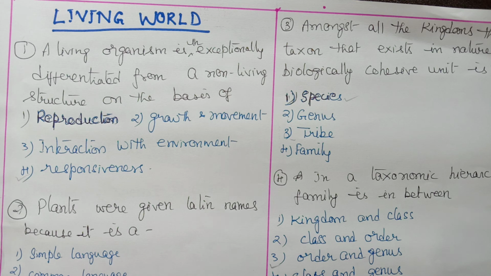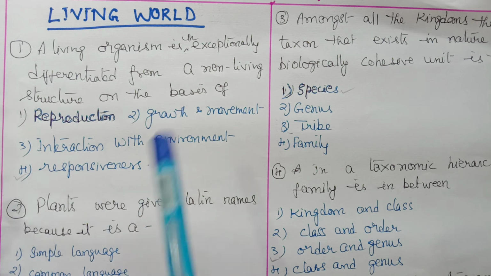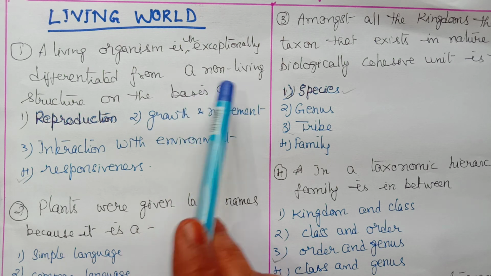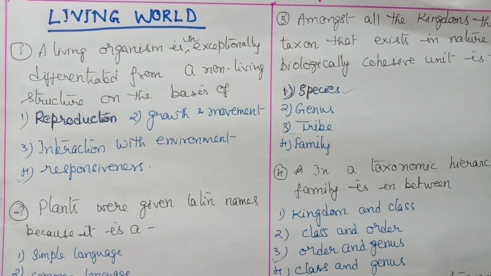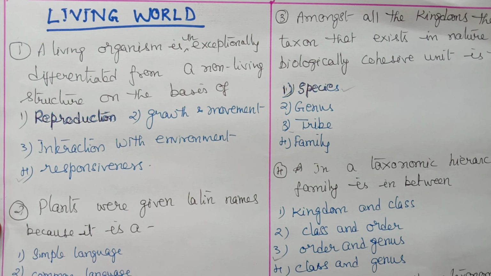Okay, now the next question. A living organism is unexceptionally differentiated from a non-living structure on the basis of. So it is differentiated on the basis of responsiveness, response to any external stimulus. Only living organisms can show response to external stimulus, but not the non-living. So responsiveness. Reproduction and growth cannot be called defining features of living organisms.